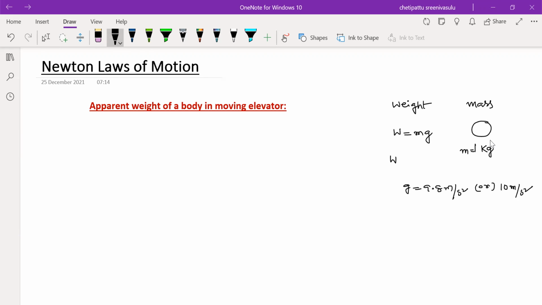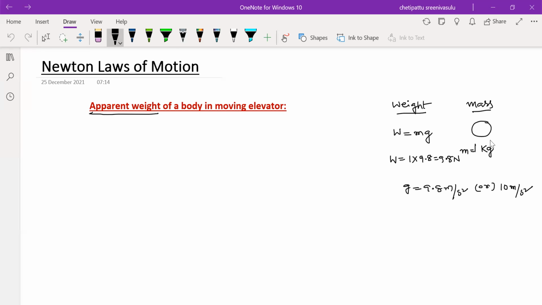Now, weight of the body is W equals mass 1 kg into 9.8, which equals 9.8 Newton. Mass is measured in kilogram, but weight is measured in Newton. This is the main difference between weight and mass. So, what is meant by apparent weight? Apparent weight means when you observe the weight in an elevator, the reading may show an increase or decrease. That is called apparent weight.